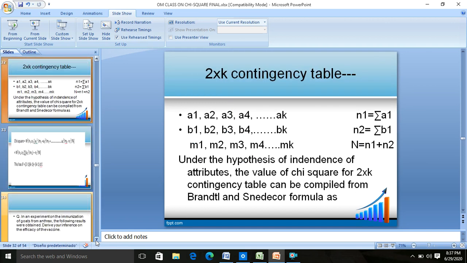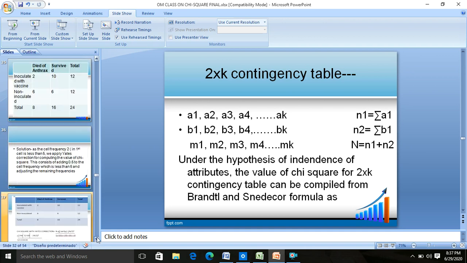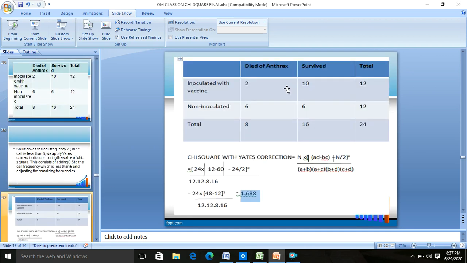So what you do? You go for calculating it. I'll show you just now how. You have to just put all the things into this modified formula. I repeat it once again. In general, the formula for chi-square test is N into AD minus BC upon A plus B, A plus C, B plus D, C plus D. With Yates correction, it is just N into modulus of AD minus BC minus N upon 2 whole square, and it is squared. This is the modification.